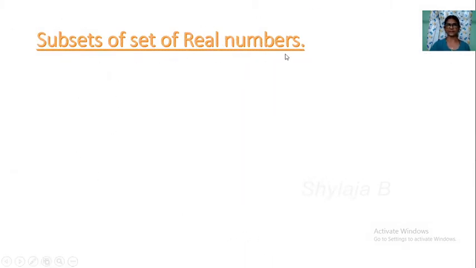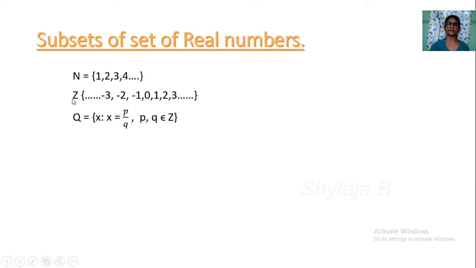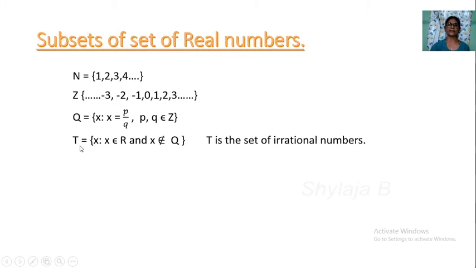Subsets of the set of real numbers. Real numbers, we take the real numbers on a line, ಅಲ್ಲಿ ನಾವು ತಗೊಳ್ತಾ ಇದ್ದೀವಿ. In the real numbers, so many subsets are there. So N, the natural number set, is a subset of real numbers. Z is a subset of real numbers; Z means the set of integers. Q, the rational number set, is a subset of real numbers. T, the set of irrational numbers, is a subset of real numbers, like that.